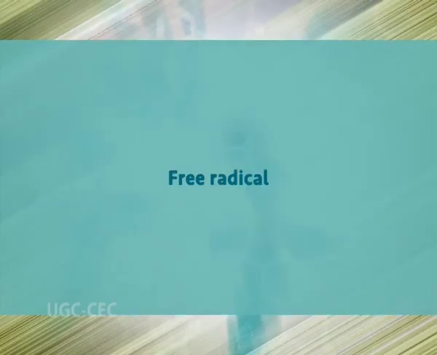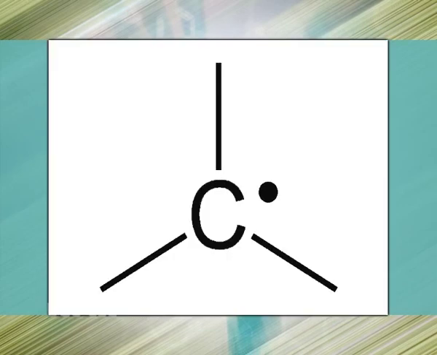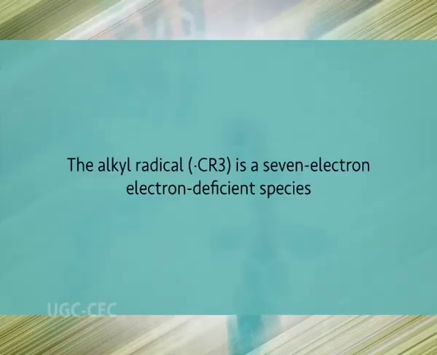At last, now let's talk about free radicals. A free radical is a species containing one or more unpaired electrons. Free radicals are electron deficient species, but they are usually uncharged, so their chemistry is very different from the chemistry of even electron deficient species such as carbocations and carbenes. The alkyl radical is a 7-electron deficient species.